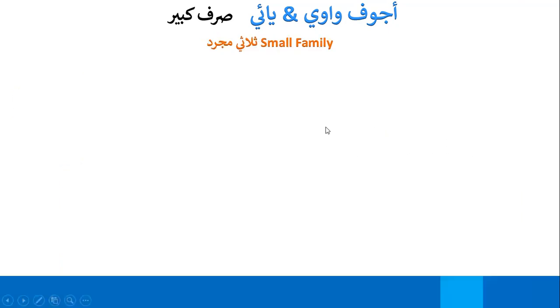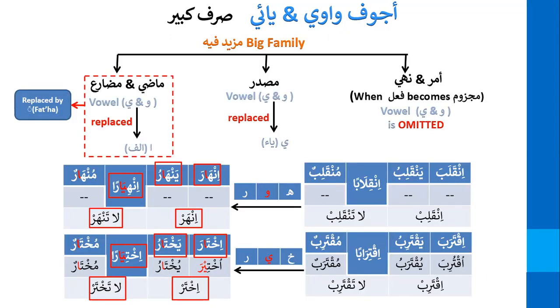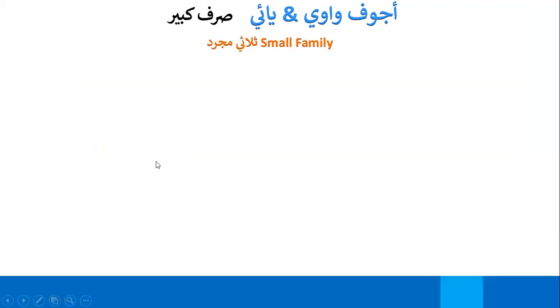So I believe we don't have to do the conjugation of this. It's fairly simple that this Alif will be replaced by Fatha. When you reach Madi, you will reach hunna onwards, and in Mudari, hunna and antunna are the only places where you will replace this Alif with a Fatha. So it's the same method of conjugating as we learned before. Alif is replaced by Fatha in both Madi and Mudari. Okay, let's now look at the small families.